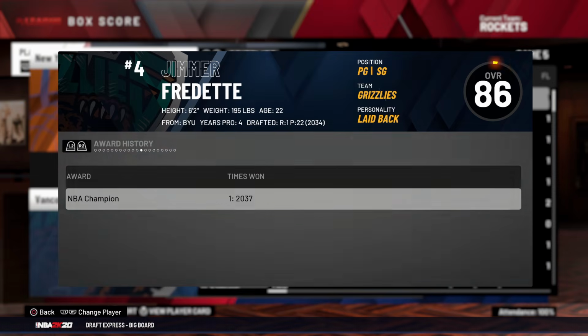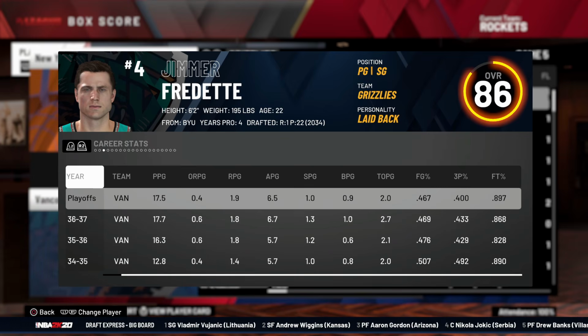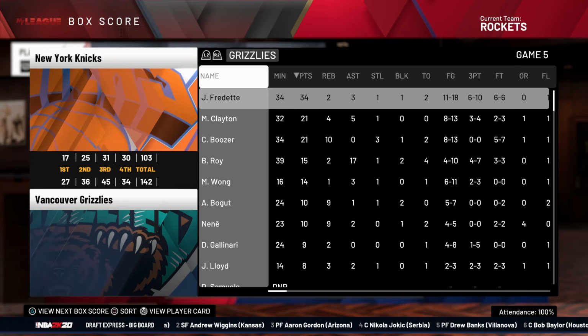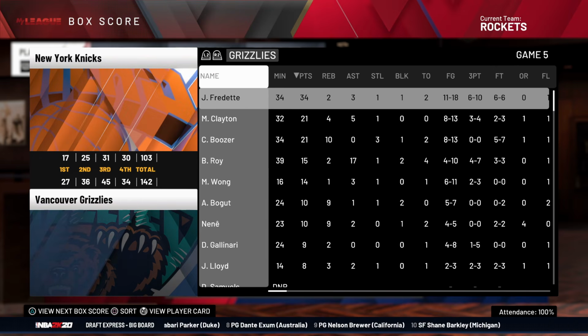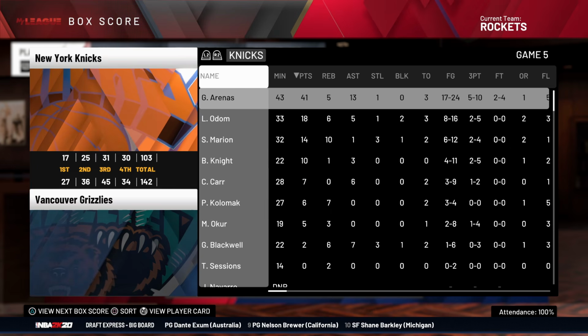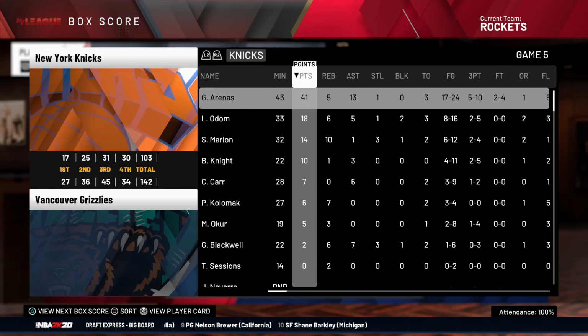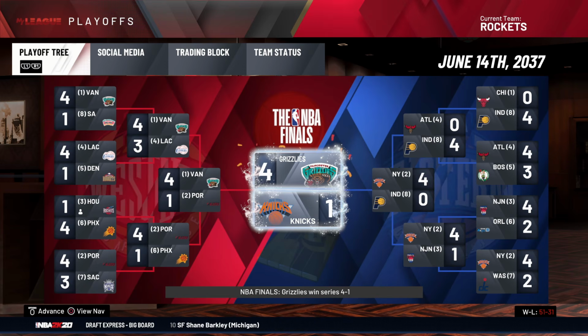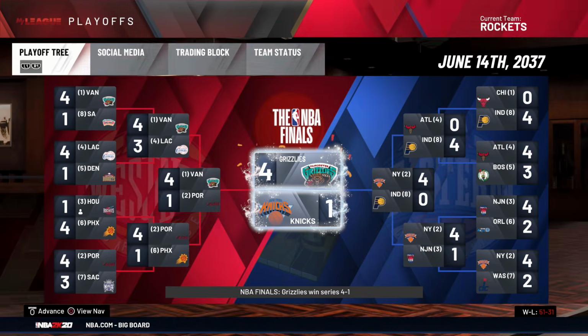Wait, did I just see Jimmer Fredette leading the team? Oh my God. Jimmer Fredette led a team to a championship over the... Jimmer Fredette balled out while being guarded by Gilbert Arenas. I don't care how good Gilbert was. He's supposed to be good. Jimmer Fredette is good in this dimension. He's Kobe's playoffs. Well, who cares? It was only one round.